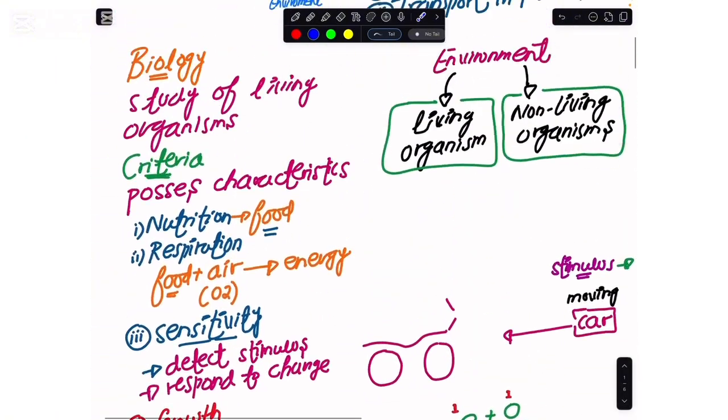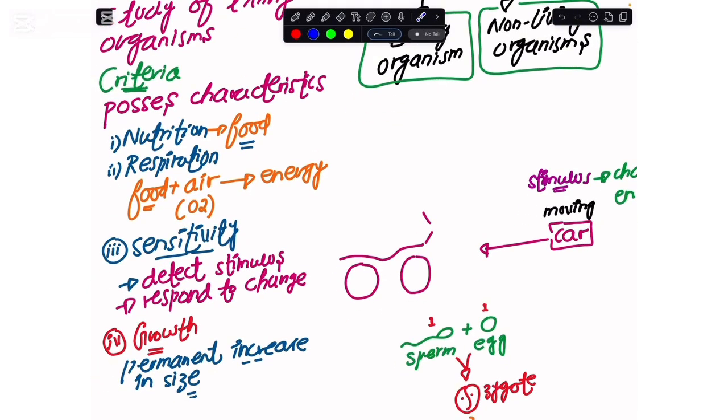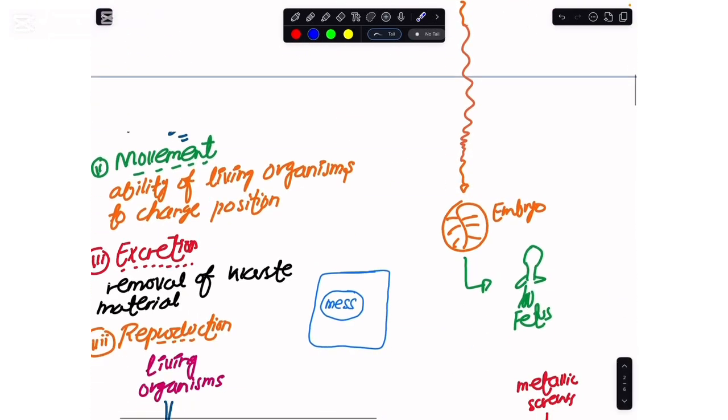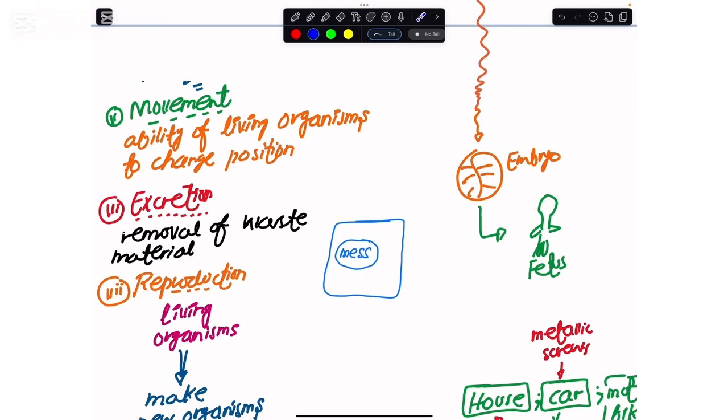So if living organisms have all of these basic features or characteristics in them: nutrition, respiration, sensitivity, growth, and onwards movement, excretion and reproduction, then that particular thing would be living. If a thing does not possess any of these, then ultimately it would not be a living organism.